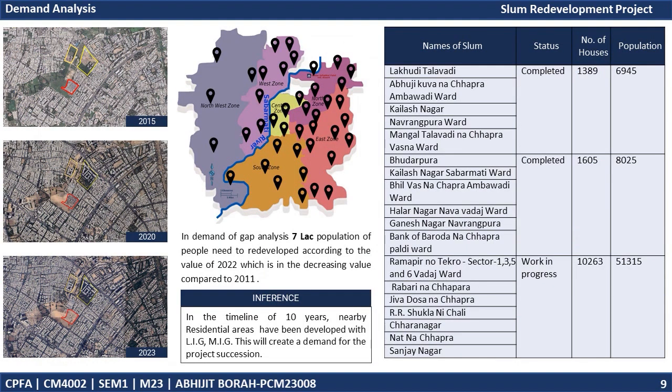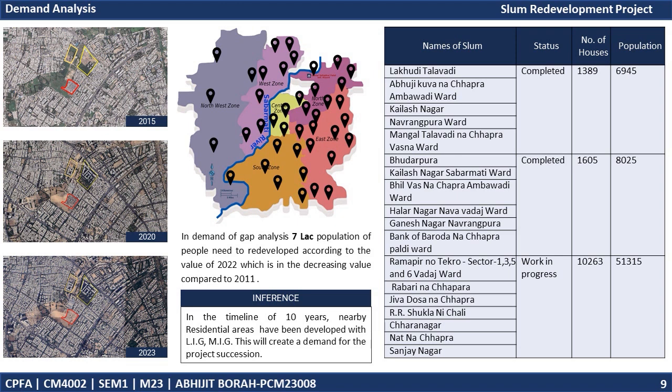In Ahmedabad, there are a total of 7 zones, in which it is identified that in the west there are 8 slums, in the east there are 11 slums, in the north there are 6 slums, in the south there are 7 slums. From gap analysis, we got to know that the total population of Ahmedabad was 72 lakhs. The total population of people living in Pakka houses in Ahmedabad was 60 lakhs in the year 2011. The population of people living in Kacha houses in Ahmedabad was 11 lakhs in the year 2011.